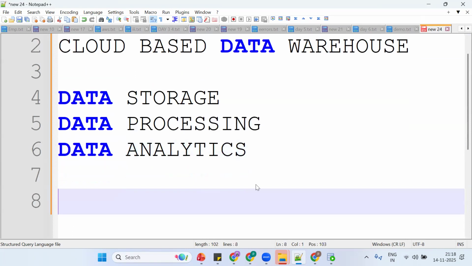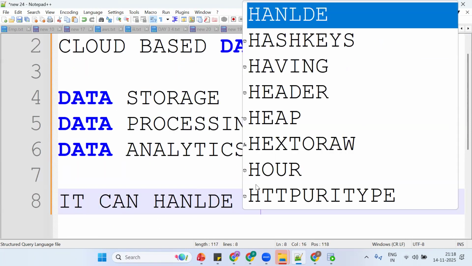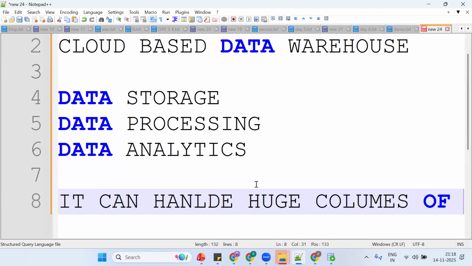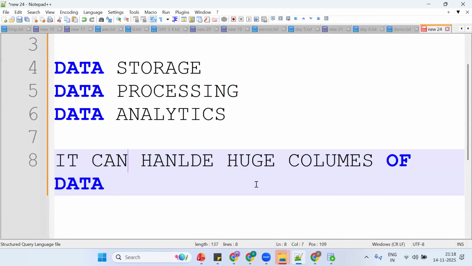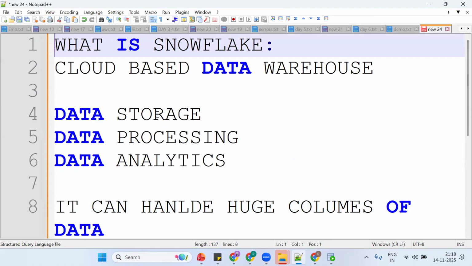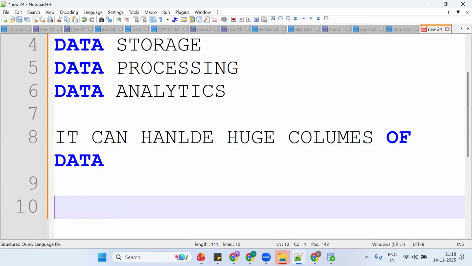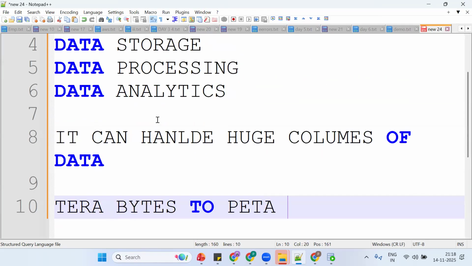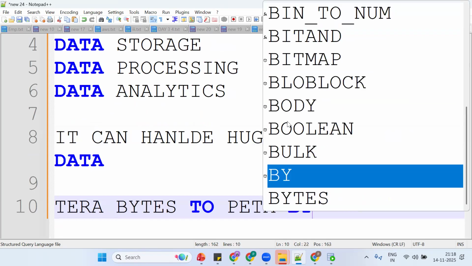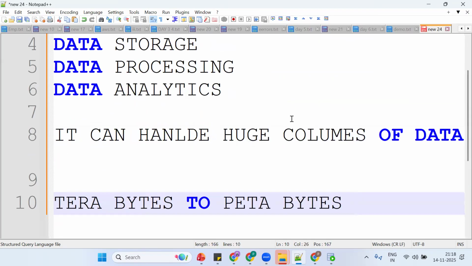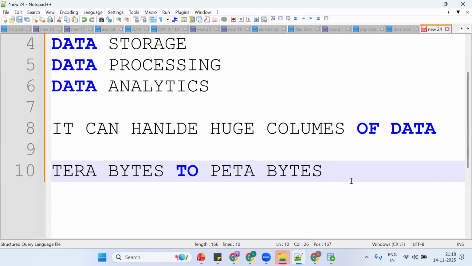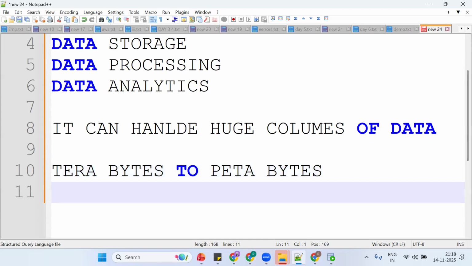Okay, so it can handle huge volumes of data. So see, Snowflake is a cloud-based data warehouse mainly for storage, processing, and analytics. It can handle huge volumes. What are huge volumes? Nothing but terabytes to petabytes of volumes. It can handle that easily. We'll deal with terabytes to petabytes in our day-to-day projects.